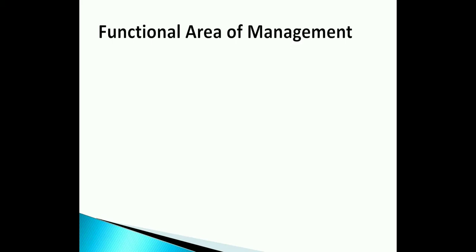Next topic is functional areas of management. As I said, various functions are being performed from planning to controlling, right? What is the scope in which these functions will be applied and implemented? What are the functional areas of management? Mainly there are four: marketing, human resource, production, and financial, that is finance.